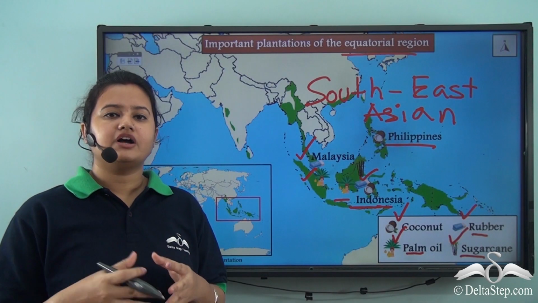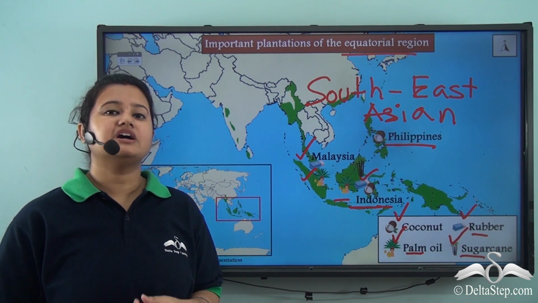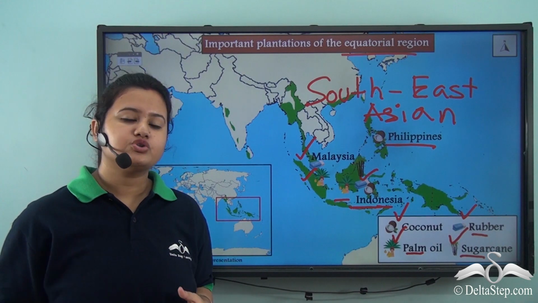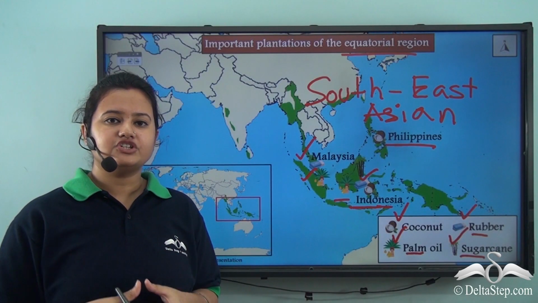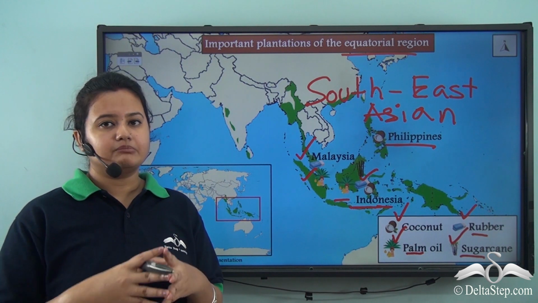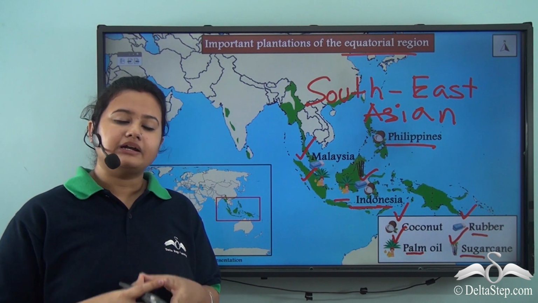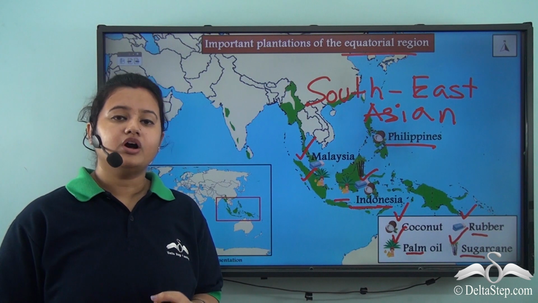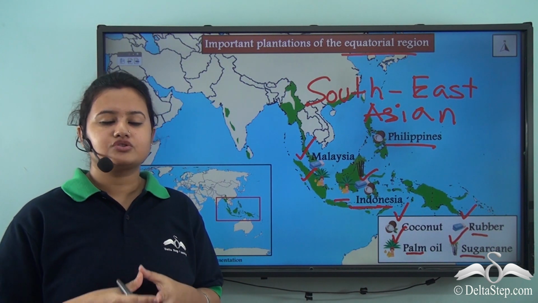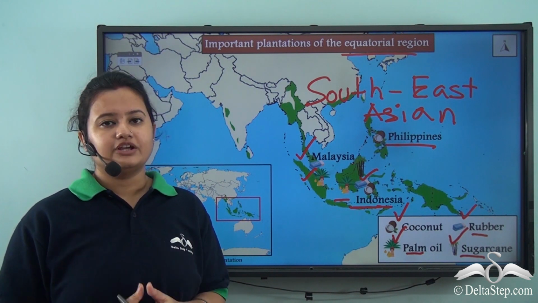So from here we understood that agriculture is the primary occupation of people living in the equatorial region. And in this region, some of the food crops like cassava, yam and banana are grown, while plantation crops like cocoa, coconut, sugarcane, palm oil and rubber are also grown in the equatorial region.